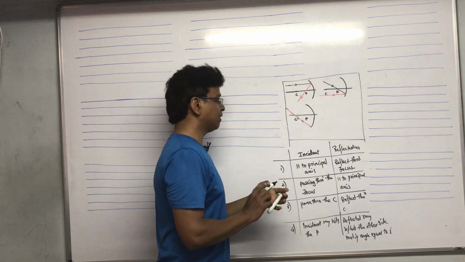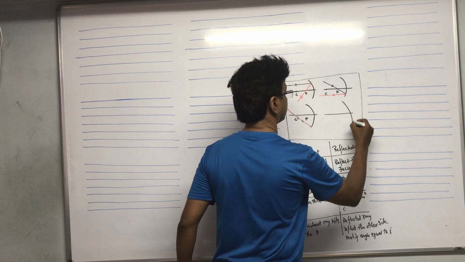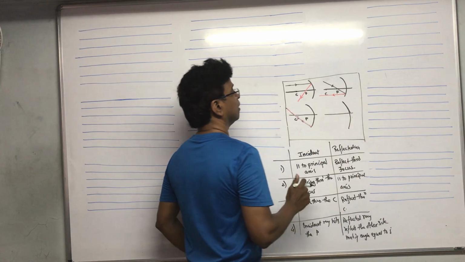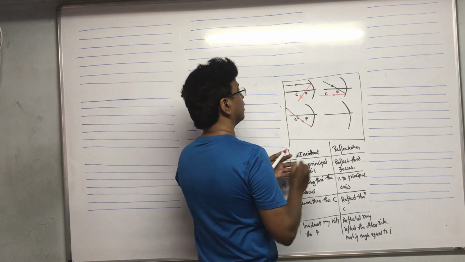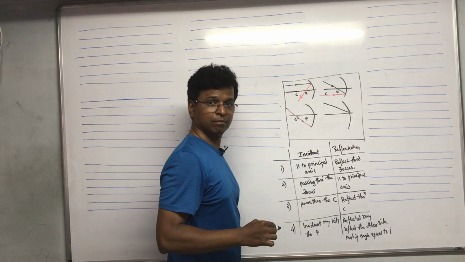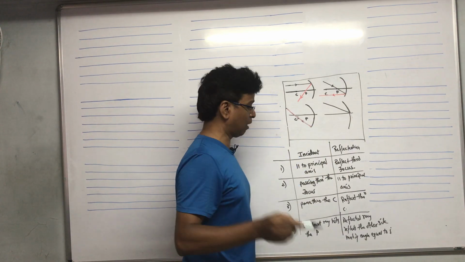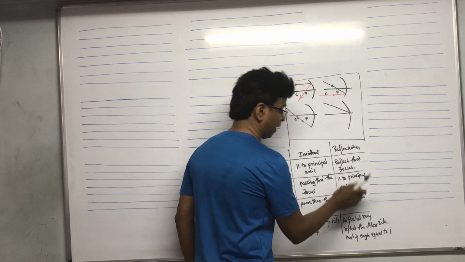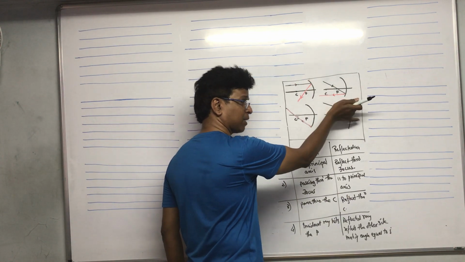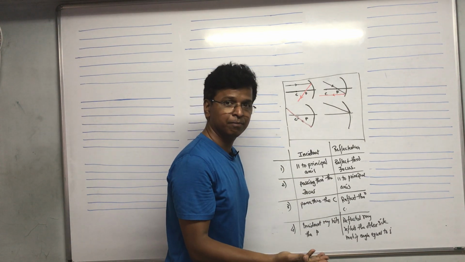Mind it. Then this one, fourth one, we should learn this also. We are not going to draw it, but still. Now here what happens? The reflected ray hits the pole. So if I draw a normal over here, incident angle is what? Now here what will happen? It will reflect the other side, means the incident ray is coming from the upper side, so it will reflect from the down side. That is why I am telling other side.